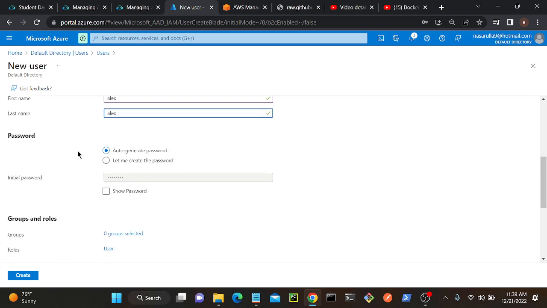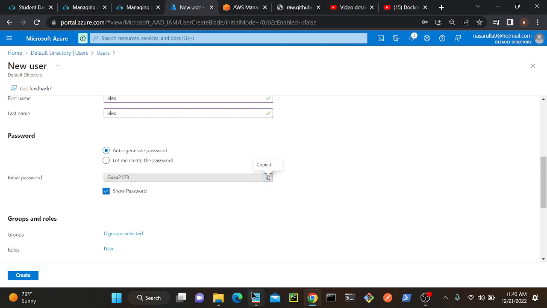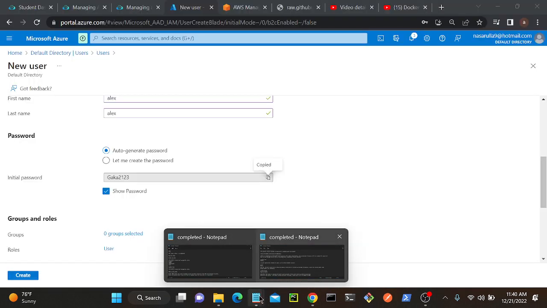Okay. So we have two options. One is auto generate password. Another one is let me create the password. See, regardless of any option you select, whenever you log into your Azure account, the first step you have to reset your password. Suppose you select auto generate password, when you log into the Azure account, you have to change your password. Same as when you select let me create a password, custom password, you have to change your password. So what I'm going to do here, I will select auto generate password, then I'll copy this, and I will paste over here.